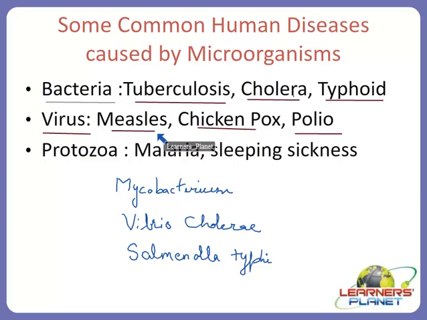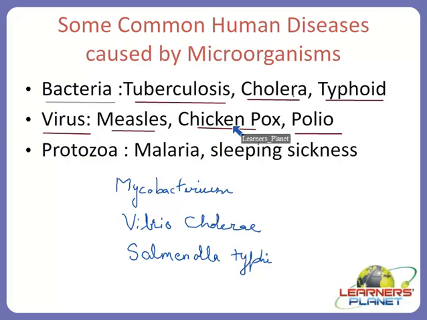Now generally it cures itself. We can only take precautions in such types of diseases. Why is it so? Because the virus uses the host machinery for its own survival. So if we give any antibiotic against this, it is also going to affect the human host system. So there is a limited range of antibiotics which could be given against such viruses.